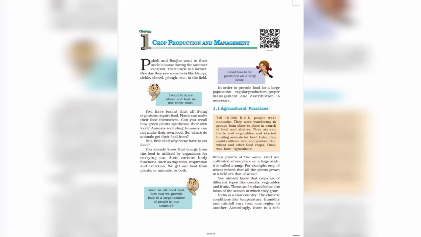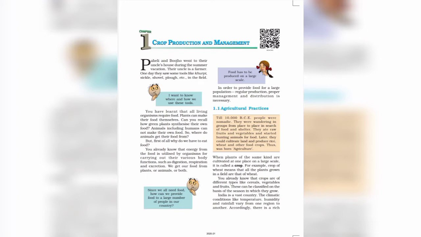So first of all, why do we eat food? We have discussed already, because food is required for growth, development and body repair, and it also protects the body against disease. It is a necessity that all living organisms require food, because food provides them energy. You already know that energy from the food is utilized by organisms for carrying out their various body functions such as digestion, respiration and excretion.